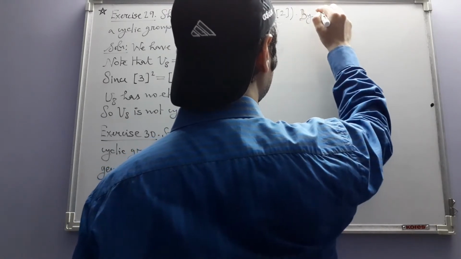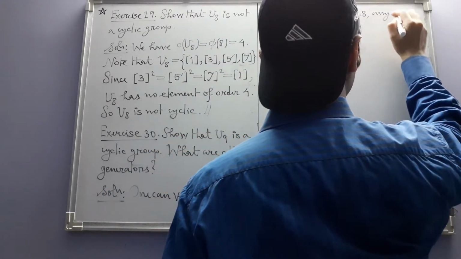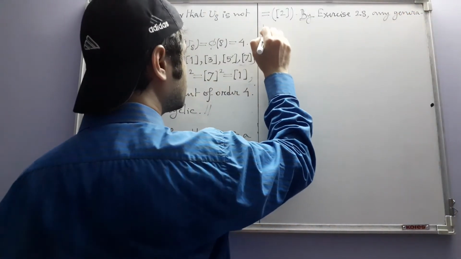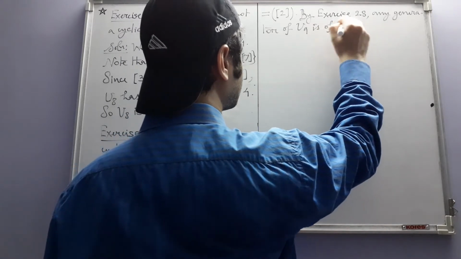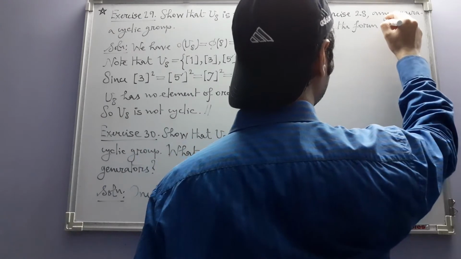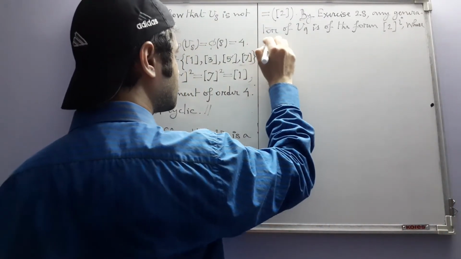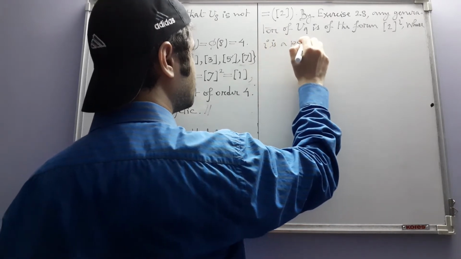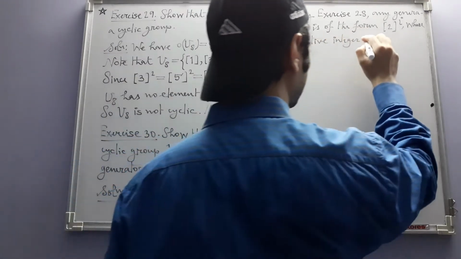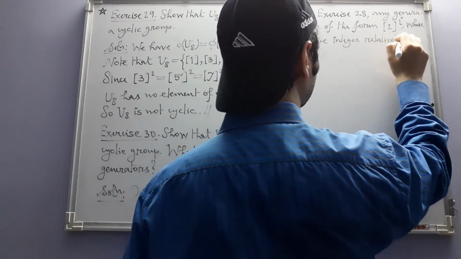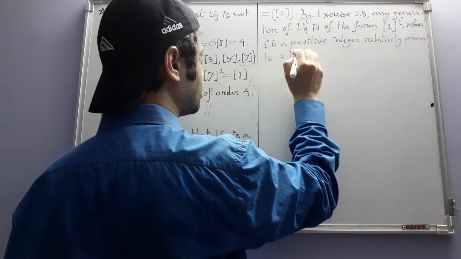By exercise 28, any generator of U9 is of the form congruence class 2 to the power i, where i is a positive integer relatively prime to the order of the group.